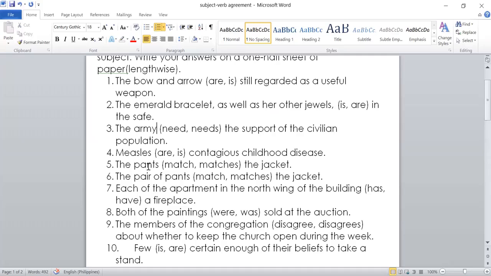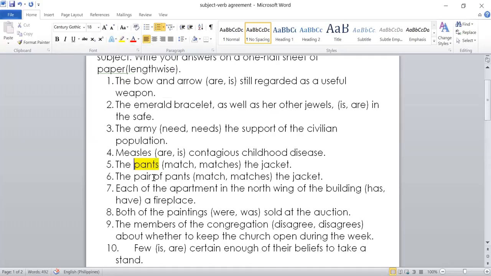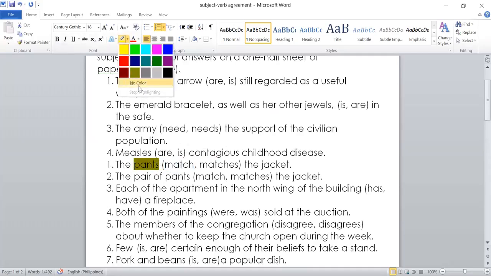Okay, the pants here, of course, would be plural. Pants, earrings, slippers, tongs, eyeglasses, these are all considered plural. Therefore, it will have a plural verb, which is match. So that is for number 5. All right, let's proceed to the next one.